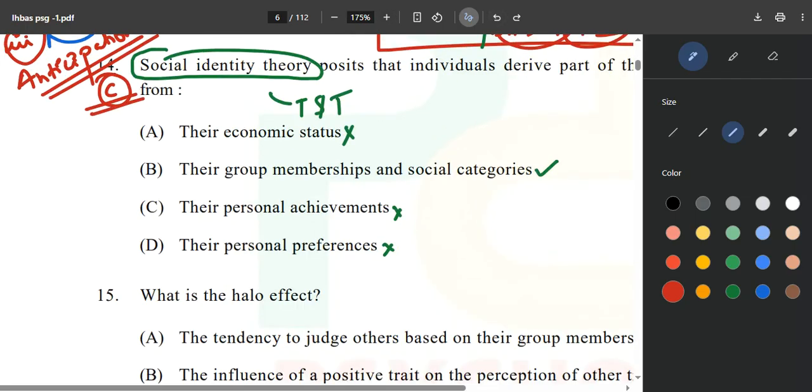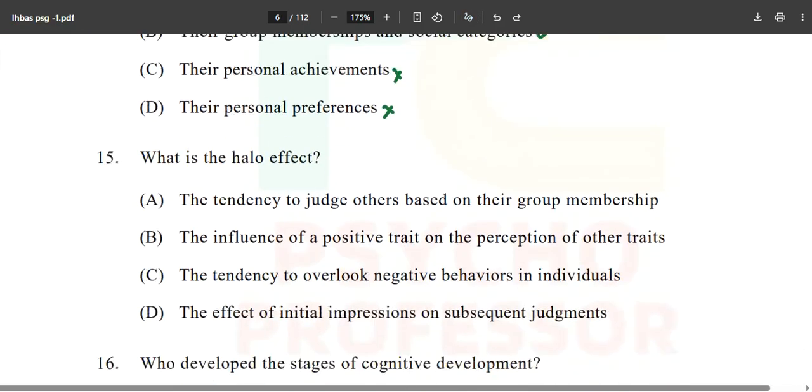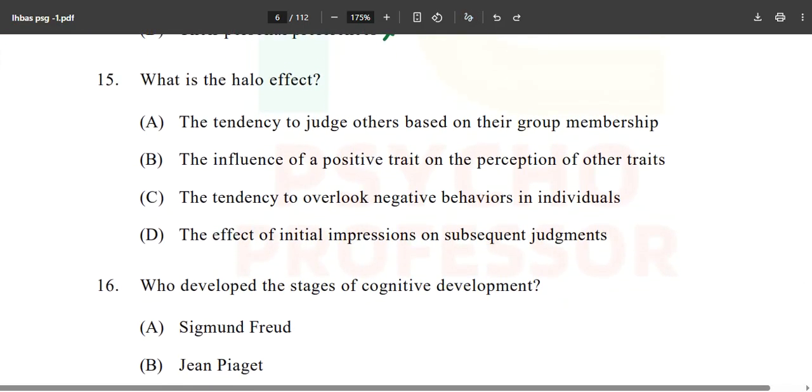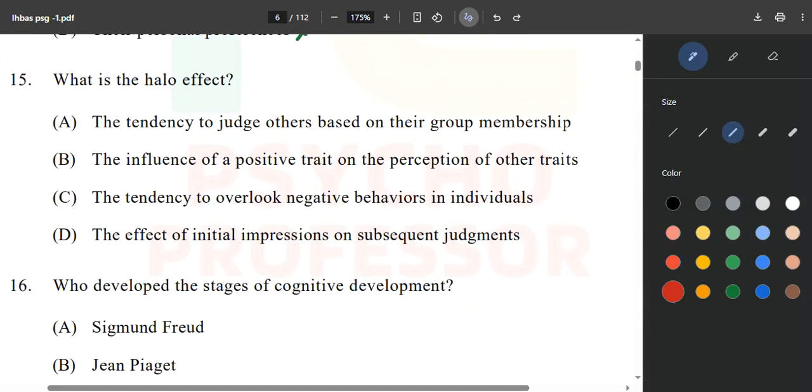Now, moving forward, the next question coming up shortly is: what is the halo effect? The tendency to judge others based on their group membership? No, we are not going to discuss this. The influence of a positive trait on the perception of other traits. This is the correct answer. Option B is the correct answer: the influence of a positive trait on the perception of other traits.